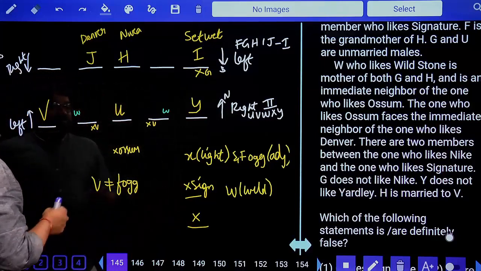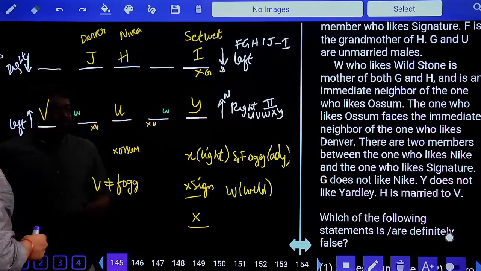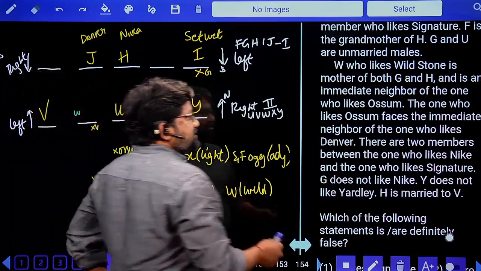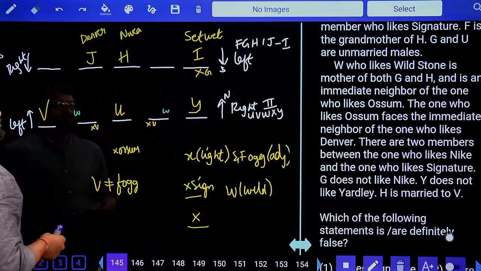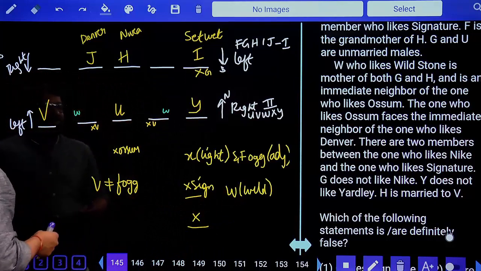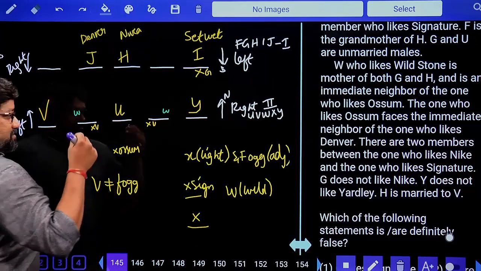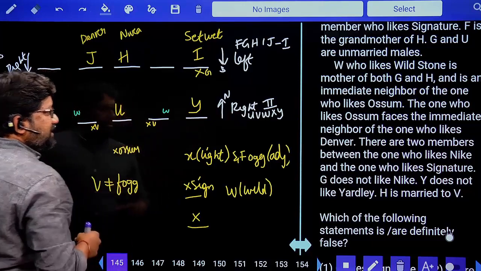Immediate neighbor of the one who likes Denver. Come on, what is this point? Beautiful. The one who likes awesome faces the immediate neighbor of the one who likes Denver.